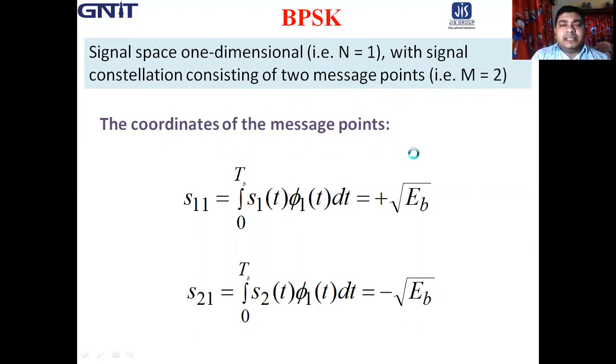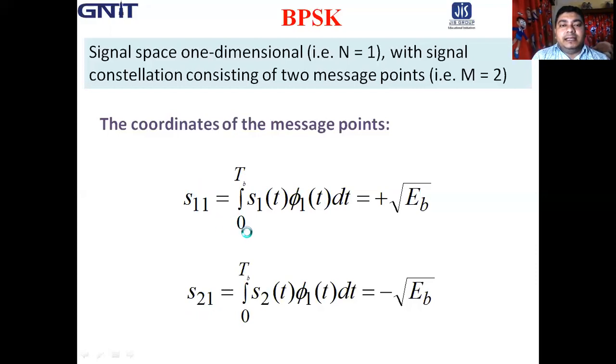So where are the message points present? On the basis function. So how to determine the coordinates of the message points if the basis function is phi 1(t)? So we know that from the signal space analysis, in this case you have to evaluate S11 and S21. So what is S11?